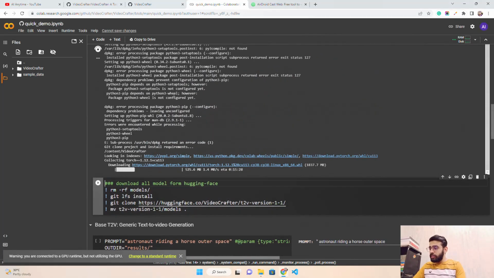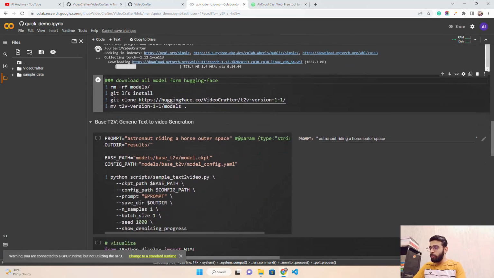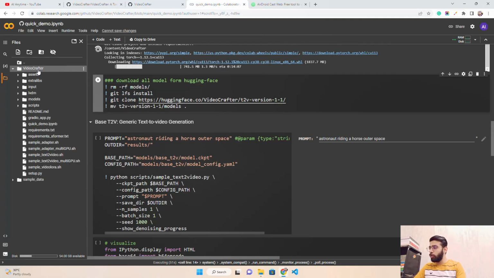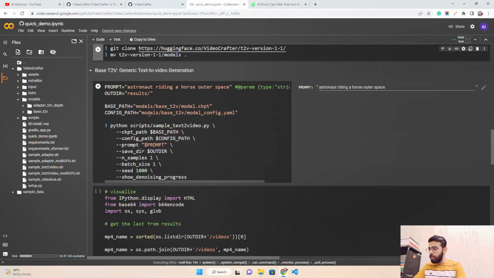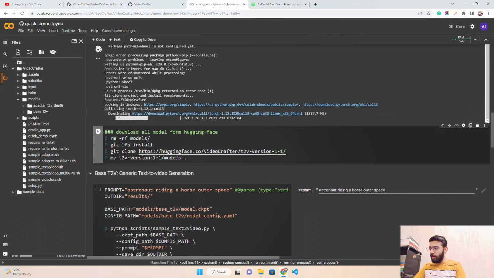And once this is done, we'll download all the models from Hugging Face. All the models will be saved here in the runtime on the left-hand side. You can see we have a local folder now called Videocrafter, and a models folder that will store all our models. Currently I think it's downloading Torch, the specific version. There have been some version dependencies, otherwise Torch comes installed by default in Colab.